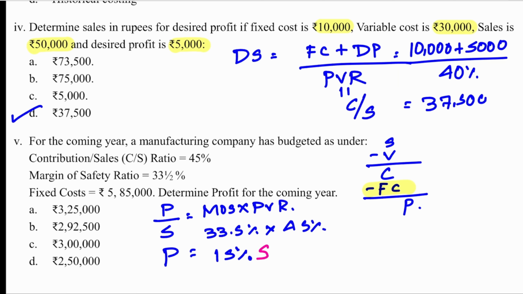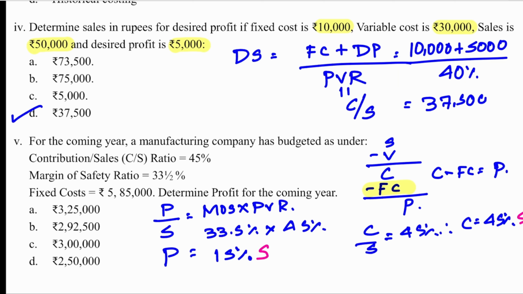Next, you also have contribution minus fixed cost is equal to profit. In this, contribution is what? Your PVR. So PVR is equal to C over S. Therefore, C over S is equal to 45%. Therefore, C is equal to 45% of S.